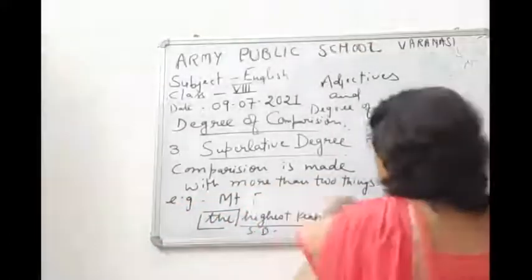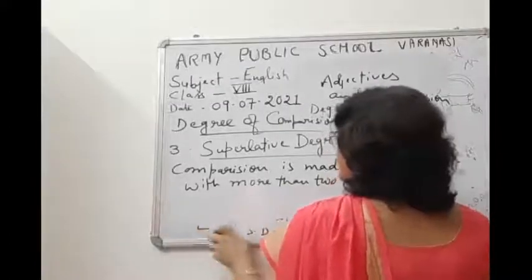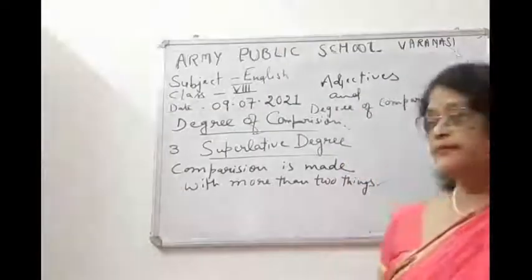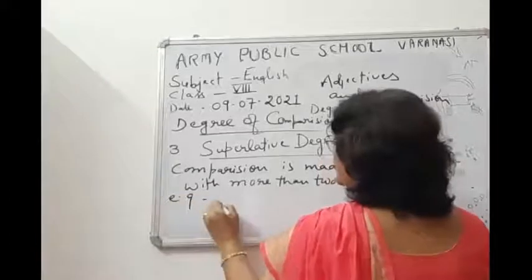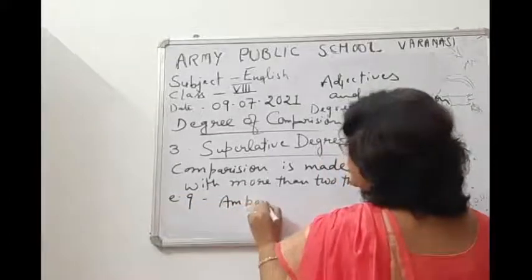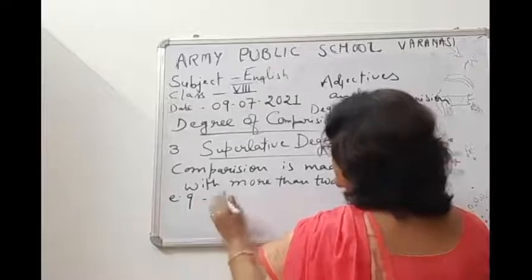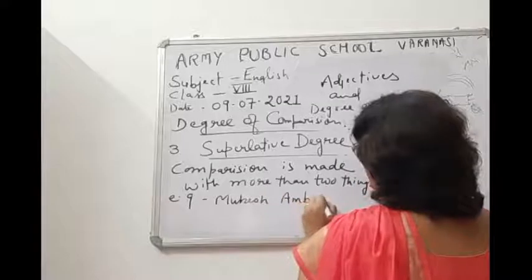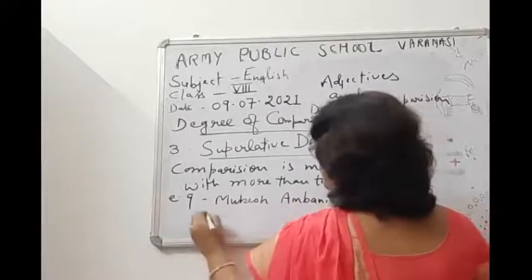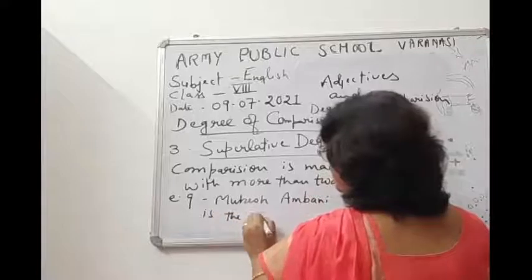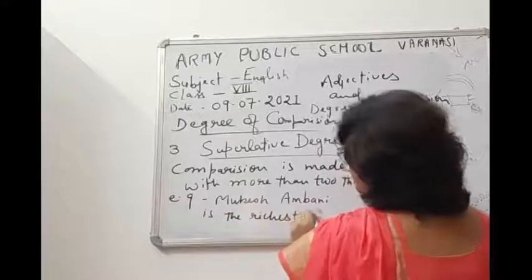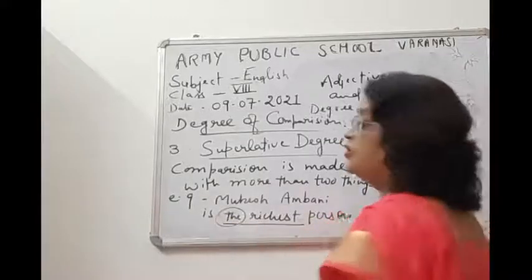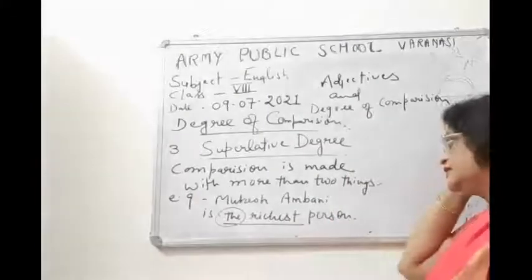One more example I will tell. Mukesh Ambani, we can write. So children, Mukesh Ambani is the richest person.